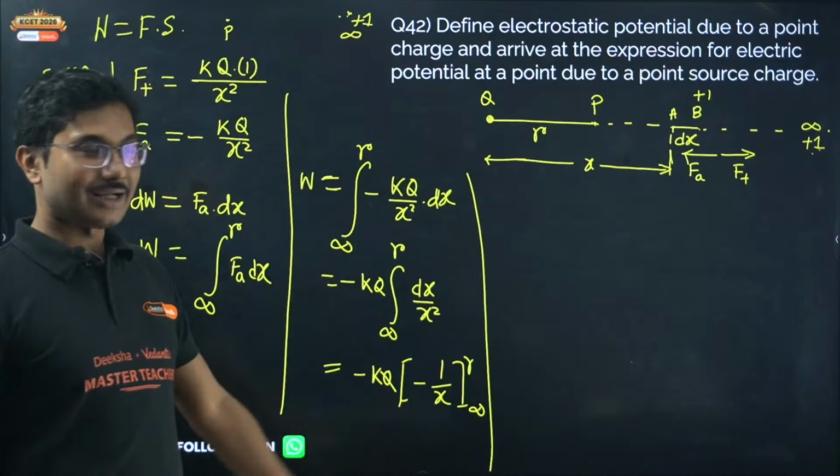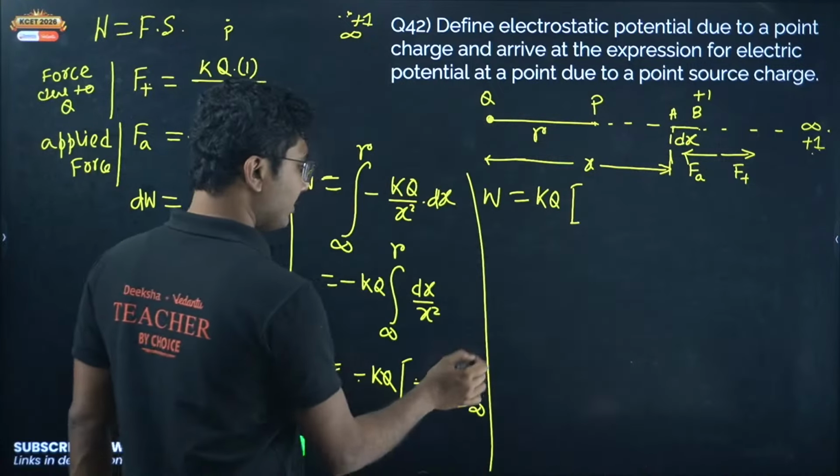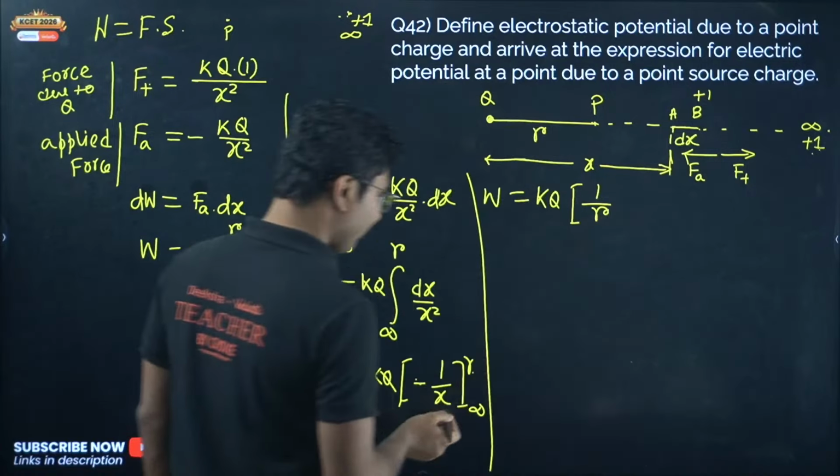So work done to move the charge is given by, now you can take this minus sign common, so minus minus becomes plus, you get kq. Now put the upper limit first, 1 upon r, instead of x. Minus minus is plus. And next you have to put minus 1 by the lower limit, that is 1 upon infinity.